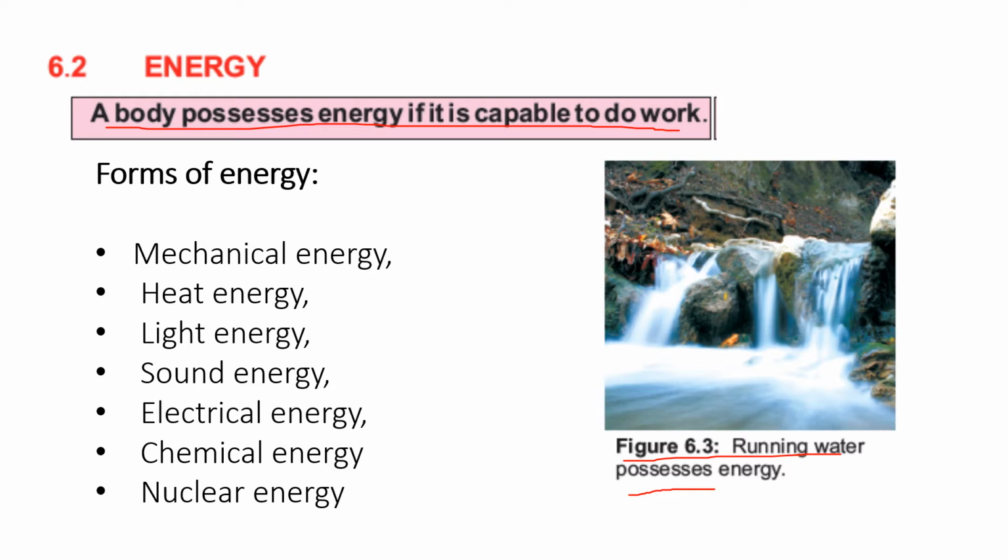Now we have different forms of energies. First of all, there is mechanical energy. Mechanical energy is basically a sum of potential energy and kinetic energy. This potential energy and kinetic energy we will discuss in detail in this unit. Then you all know what heat energy is. Heat energy is basically the movement of tiny particles. The tiny particles are atoms, molecules, or ions in solid, liquid, and gas. And you also know that heat energy can be transferred from one object to another object.